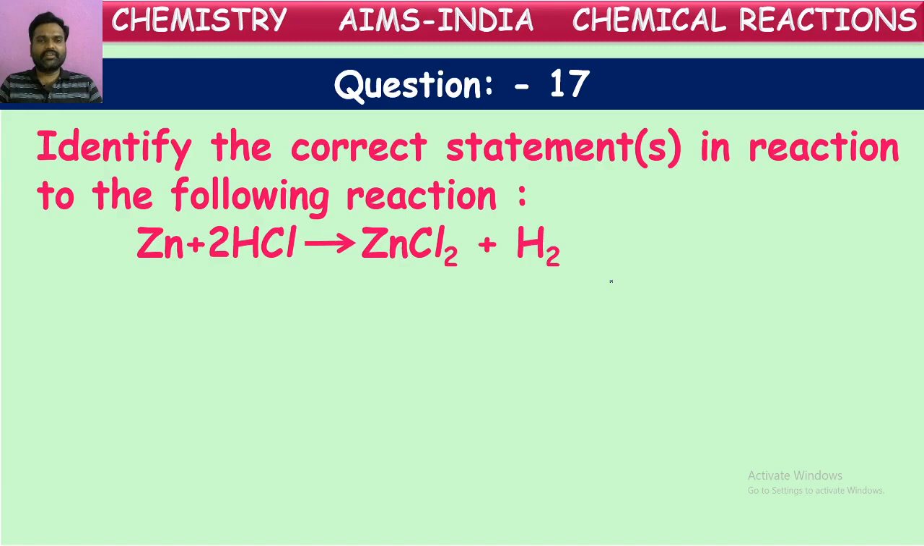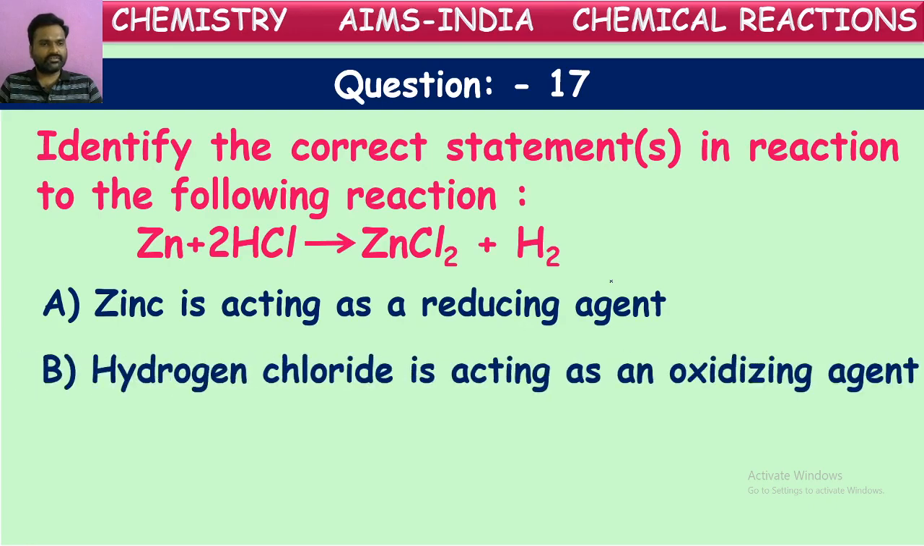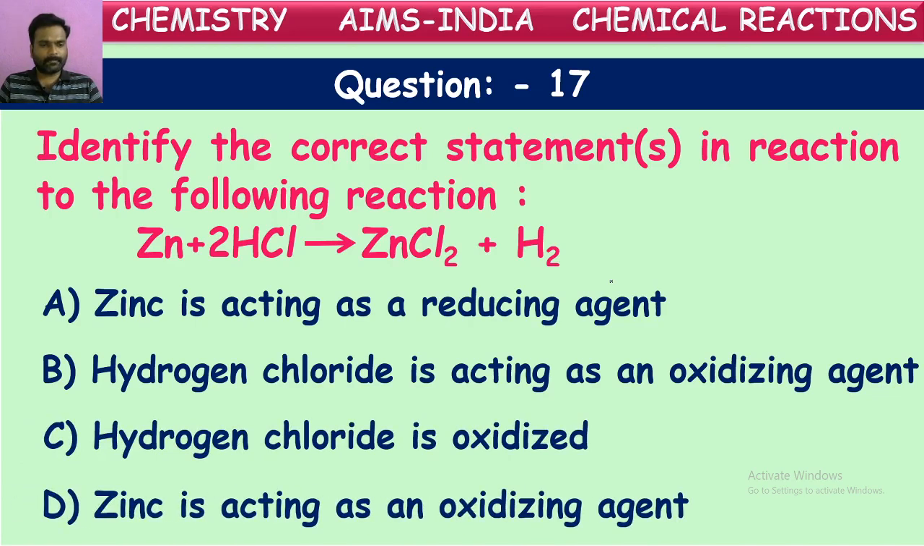Next one, identify the correct statements in reference to the following reaction. Okay, now they're asking to identify the correct statements for this. Let us see: zinc is acting as reducing agent, hydrogen chloride is acting as oxidizing agent, hydrogen chloride is oxidized, zinc is acting as oxidizing agent. Let us see in terms of oxidation number.